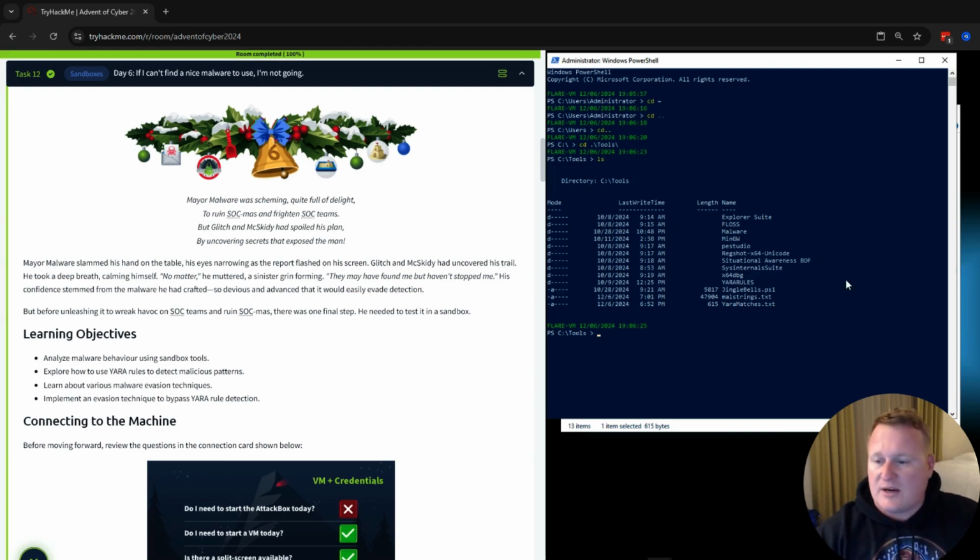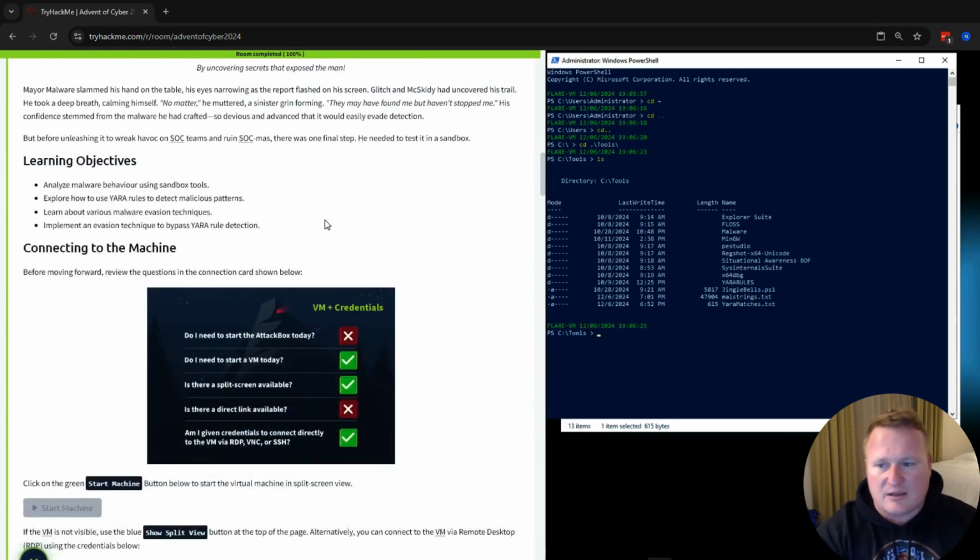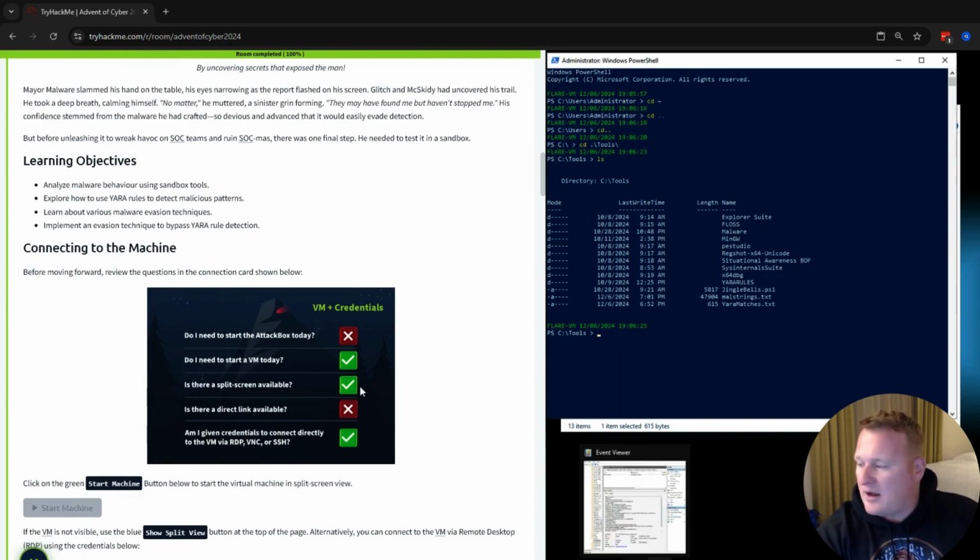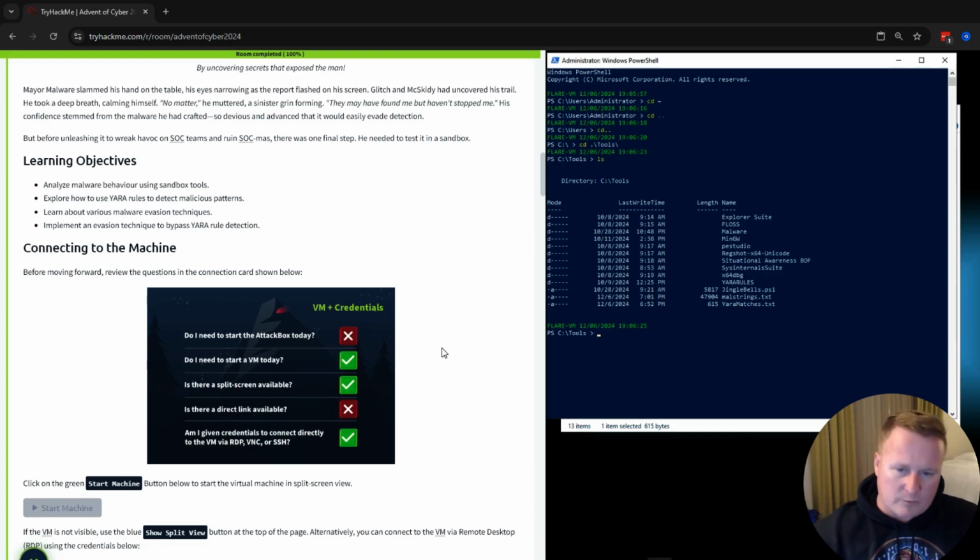As always, TryHackMe does an excellent job of telling you exactly how to connect to their machines and what to use. As always, I've been utilizing their AttackBox, just doing my left screen, right screen, so I'm working on one panel, one screen. So this is pretty straightforward.